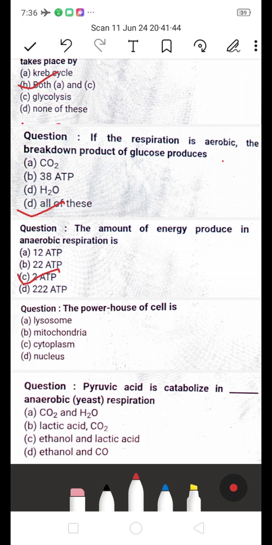Carbon dioxide and 38 ATP and water molecules are produced. If they ask about the amount of energy in anaerobic respiration, it means 2 ATP.